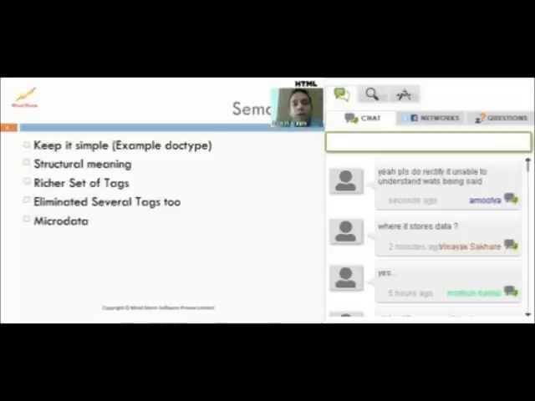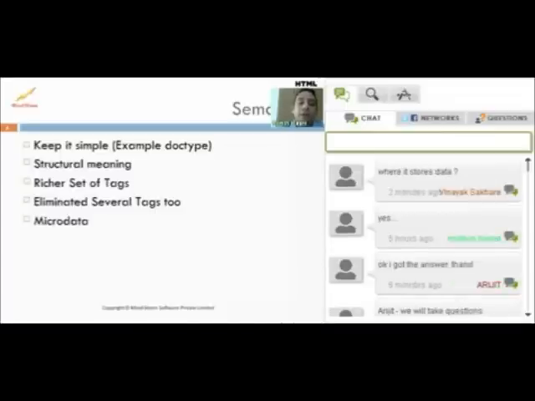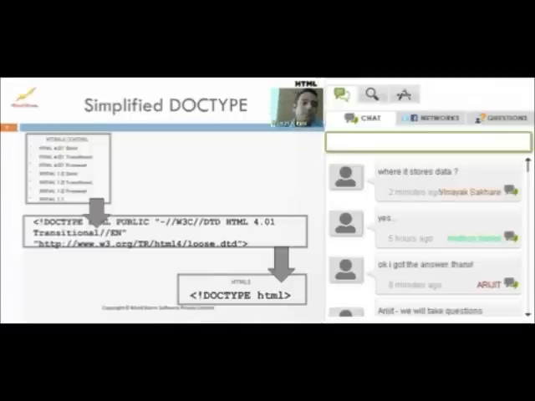So you don't have to play a lot with the div tags. If you've done any web programming, you would know that you play a lot with the div tags, and then you need to make sense of it. But now you have proper first-class tags available in HTML5 itself that bring structure to your pages. At the same time, it has eliminated several tags which were earlier there. So let's start looking at some of the semantic changes it brought about.